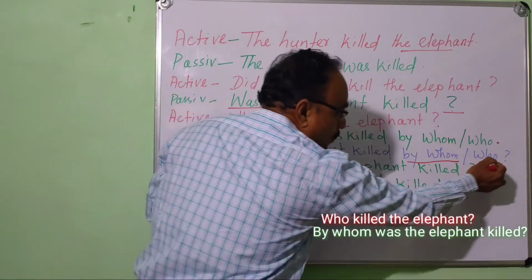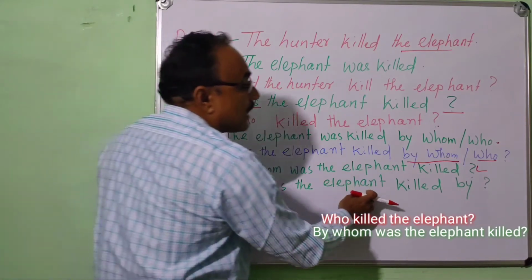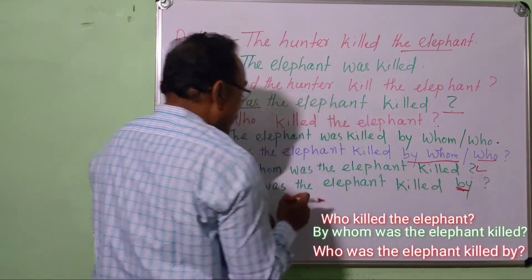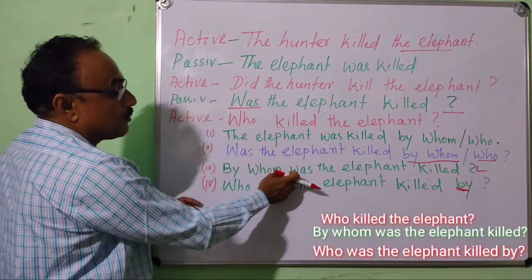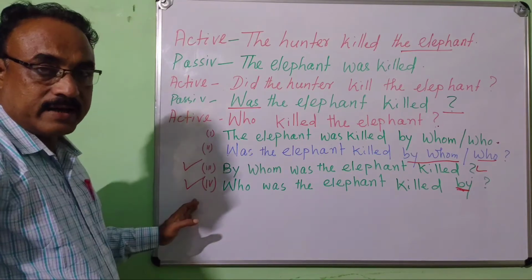Another is here: who. We can use who here. Who was the elephant killed by? Here is by, here is by. But by whom? By whom. Both sentences are acceptable. Okay, any doubt?